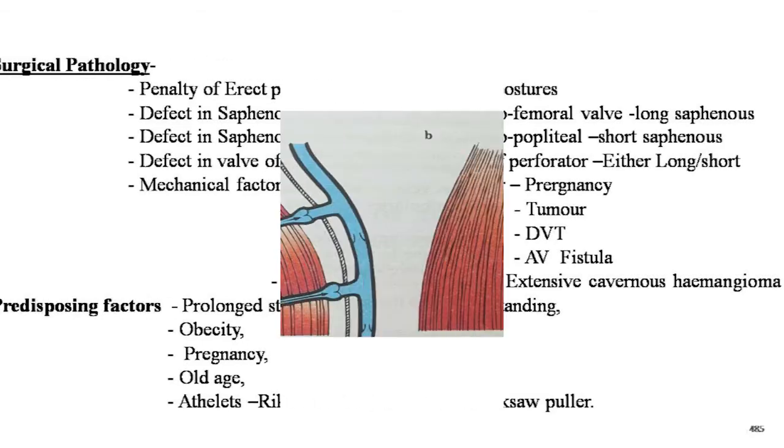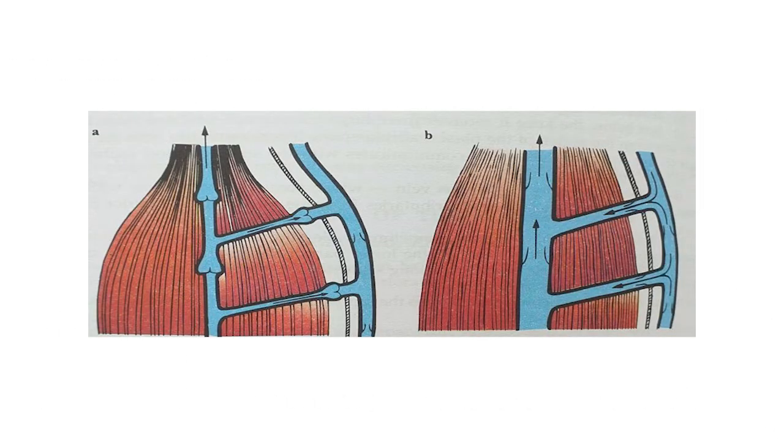Now dear students, here in the image the direction of the blood flow in the deep, perforating and superficial veins is clearly seen. The deep vein is shown within the muscle belly, and the perforating veins pass through the deep fascia to link the superficial and deep systems. Diagram A shows the muscle contraction forcing blood proximally in the deep system, while the valves in the perforating veins prevent it from being pumped from the deep to the superficial system.